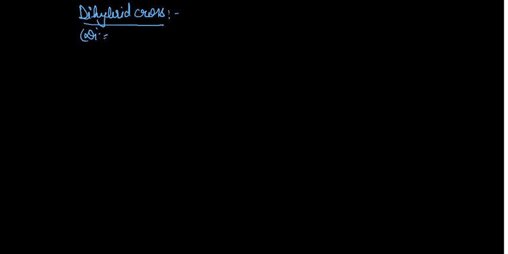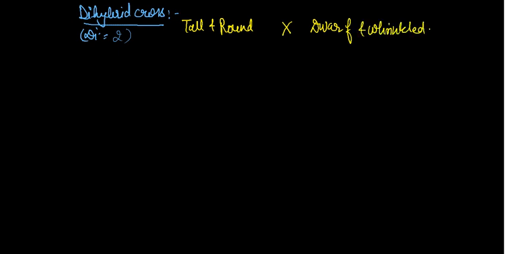Okay, so listen very carefully. Suppose that we take a two-character cross, tall and round crossed with dwarf and wrinkled. If we write the tall and round as capital T, capital R, crossed with small t, small r, this one is the parental generation, or F0 generation.